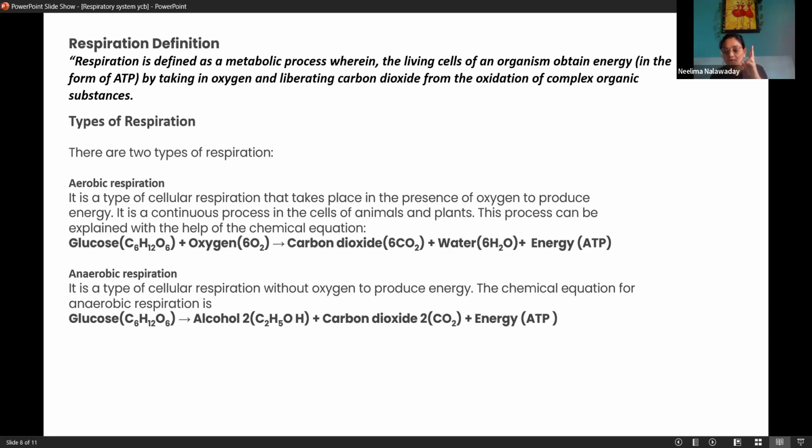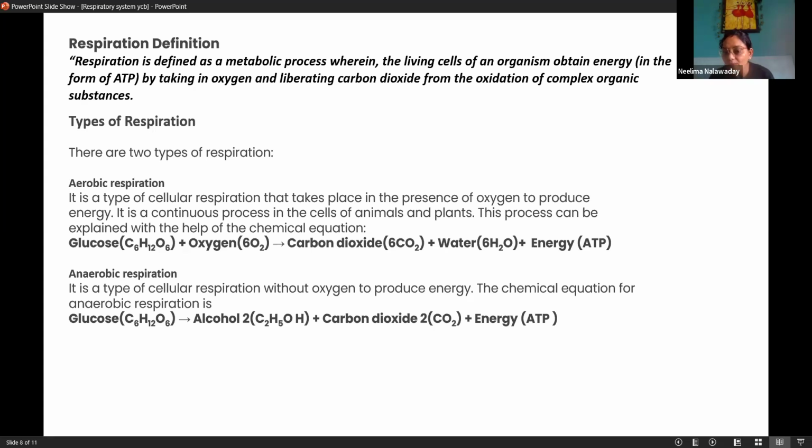Two major important components we need to produce this ATP or this energy, which is again required for production of enzymes, production of hormones, production or synthesis of proteins from amino acids, production of new cells. We know RBCs have 120 days of lifespan. So after that, we need new cells. So production of new cells, how does it happen? For that, we need this energy. So how important it is. Breathing, respiration, is very important for our health or to manage optimum health.